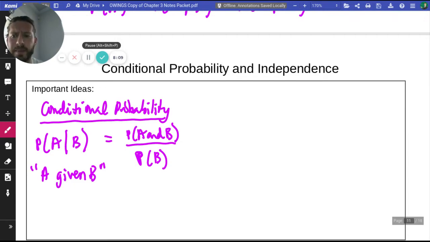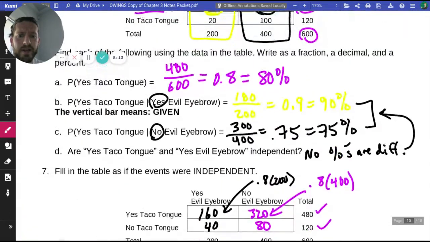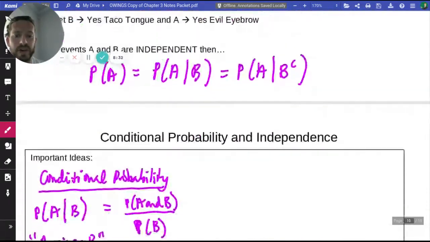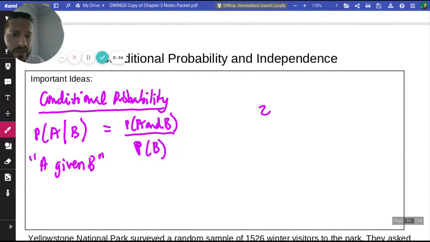So for a quick example from before, let's go all the way up here. If we were looking at the probability of, let's say, this is our B here and this is our A. The probability of B happening is 200 out of 600. You do not have to write this down.